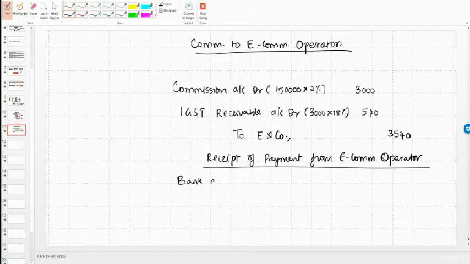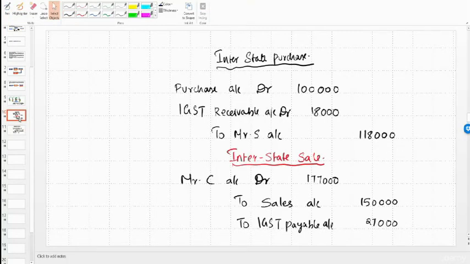Bank account debit. Something will be deducted by the e-commerce operator. To that extent, our liability to the e-commerce operator will come down. So how much will be deducted by the e-commerce operator? What is the amount due to e-commerce operator E & Co by this vendor? It is this 3,540. So that will be deducted. So that will be debited. And how much is actually recoverable from the customer?